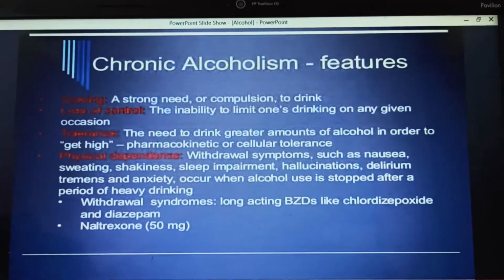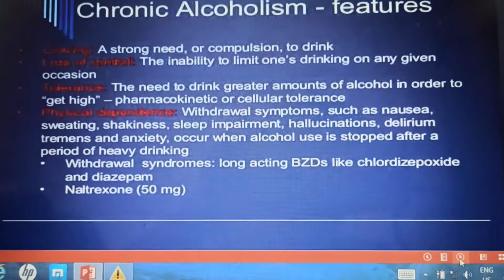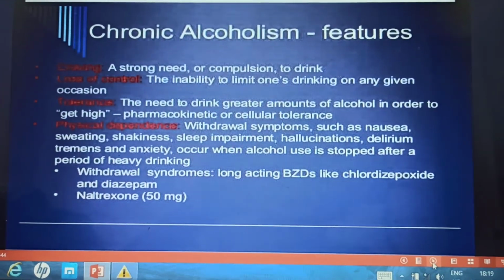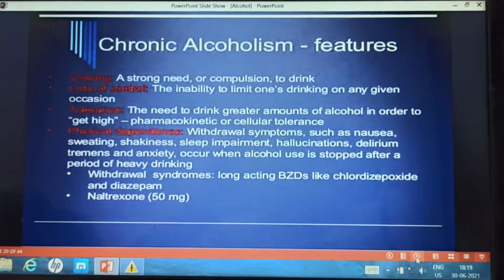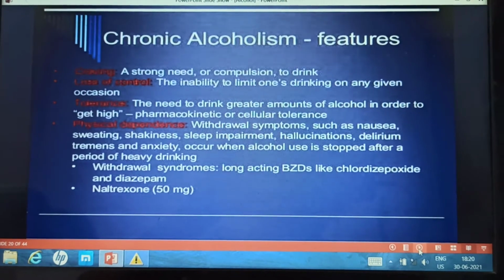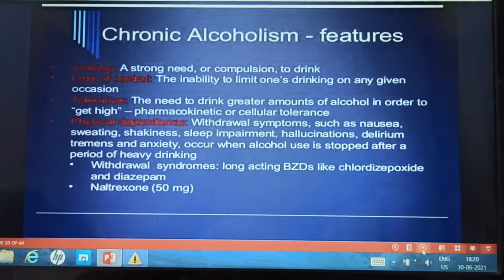Then loss of control. What is loss of control? The inability to limit one's drinking. So the person may not be able to limit his or her drinking, and will drink limitlessly or go on drinking.